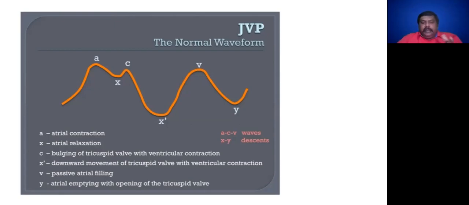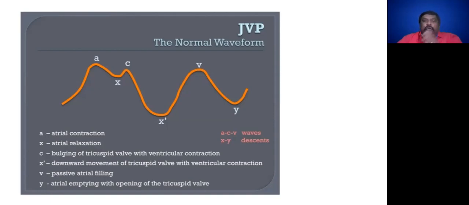So the A to X descent is accentuated in constrictive pericarditis, cardiac tamponade, and restrictive cardiomyopathy. It is reduced with right ventricular dilatation and reversed with tricuspid regurgitation.